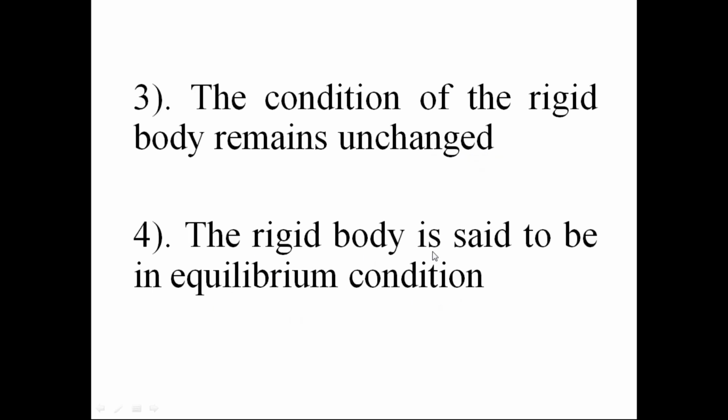The rigid body is said to be in the equilibrium condition if the condition of the rigid body is unchanged. So if the force system acting on the rigid body is in equilibrium condition, then the rigid body is also said to be in the equilibrium condition.